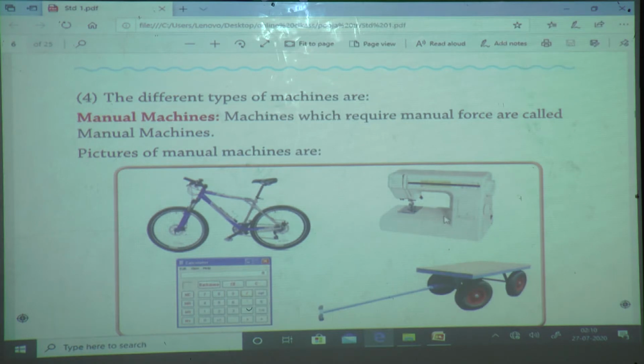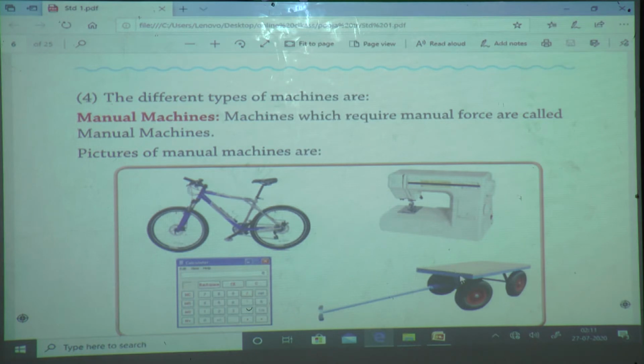Next is a stitching machine. What is this? Stitching machine. If I want to stitch a shirt, I must sit in front of the stitching machine. The stitching machine helps us, but only when I sit in front of it. Next is a cart yard.